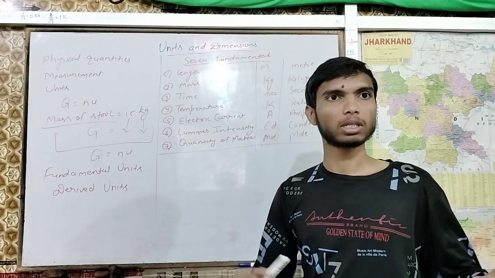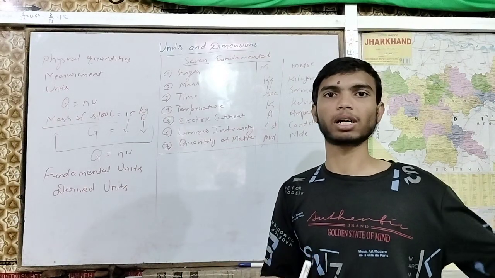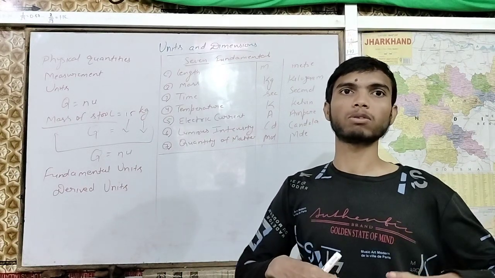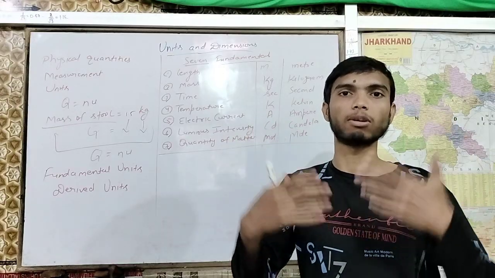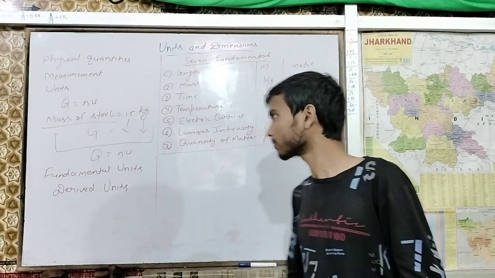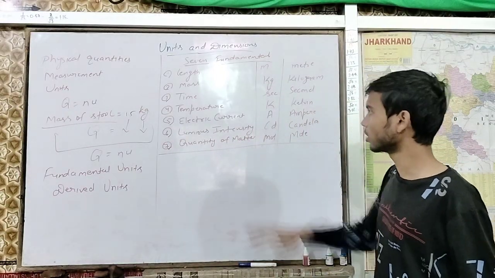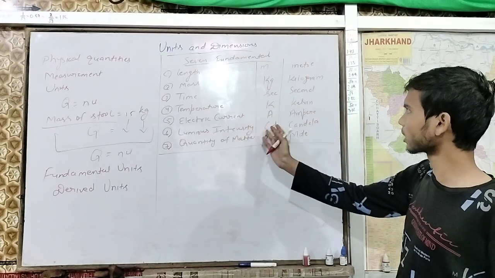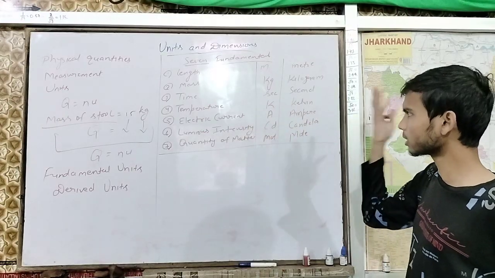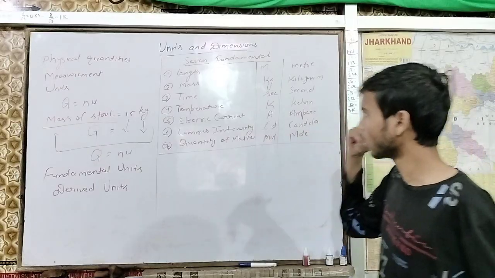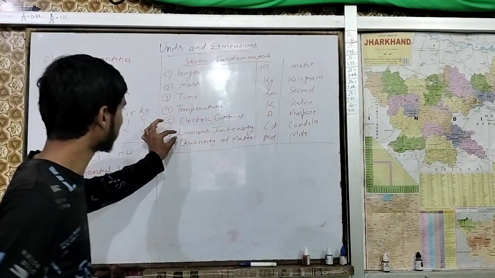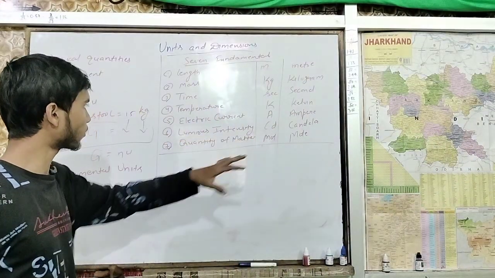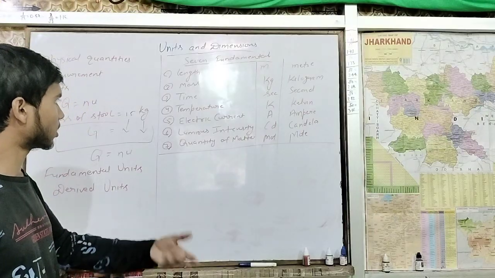But when it comes to derived quantities, derived units, there will be more, because we derive them with the help of fundamental quantities. That's why the number of derived units will be more. So temperature Kelvin, electric current ampere, luminous intensity, quantity of matter mole. If you ignore luminous intensity and quantity of matter, it's okay, it will run.